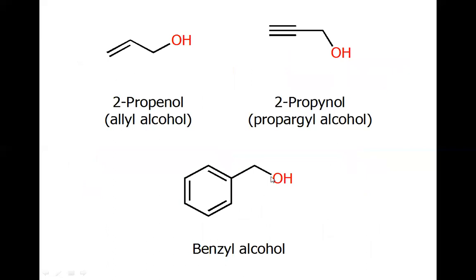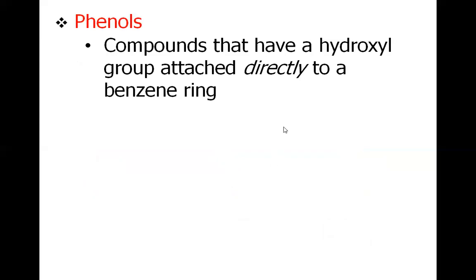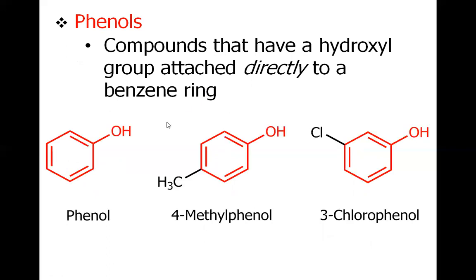These are some alcohols important from the organic synthesis point of view. This is called allyl alcohol, this one is propargyl alcohol, and the third one is benzyl alcohol. Phenols are compounds that have a hydroxyl group attached directly to a benzene ring. So the first structure is the parent phenol, and the other two are derivatives of phenol. We have methyl and chloro groups installed at the C4 and C3 positions respectively of the phenols.